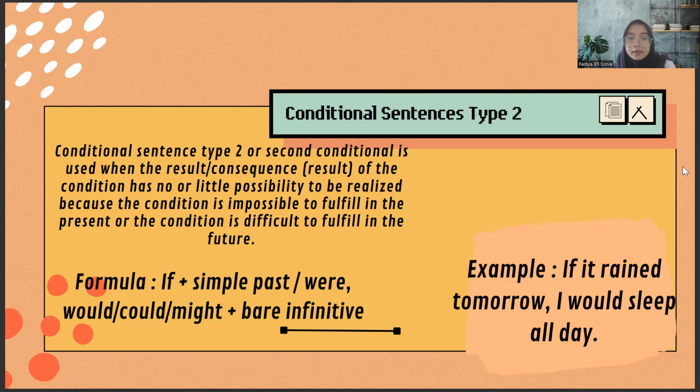The formula for type 2 is if plus simple past, then could, would, or might plus bare infinitive. An example is: "If it rains tomorrow, I will sleep all day."